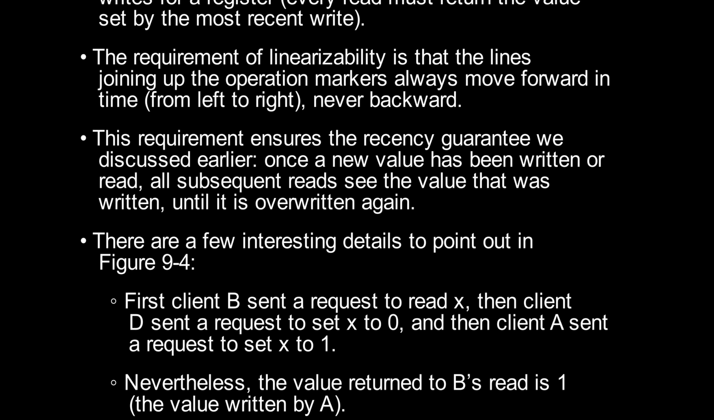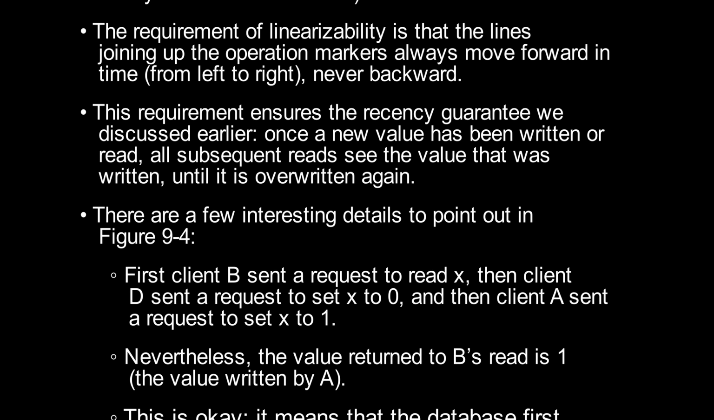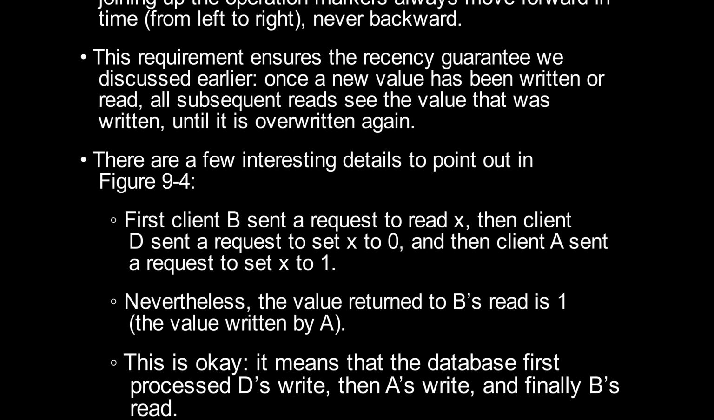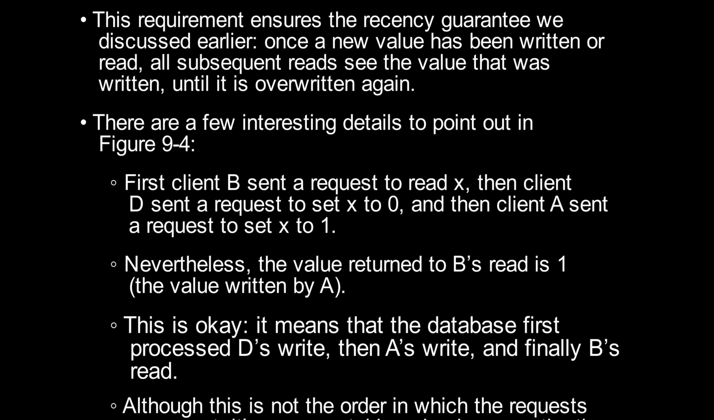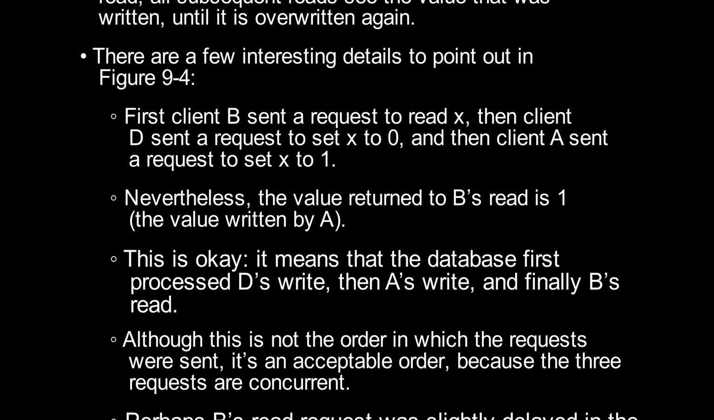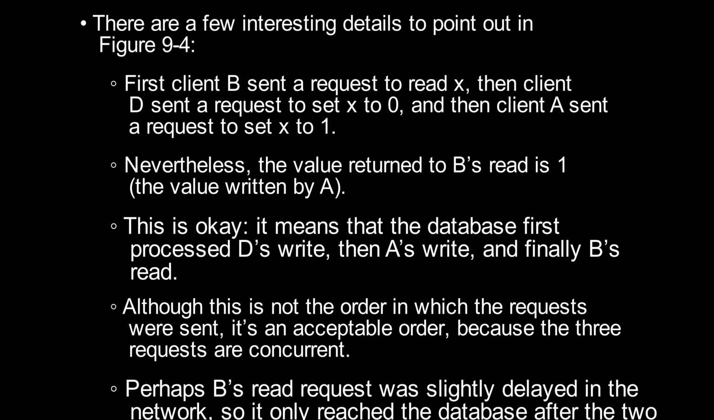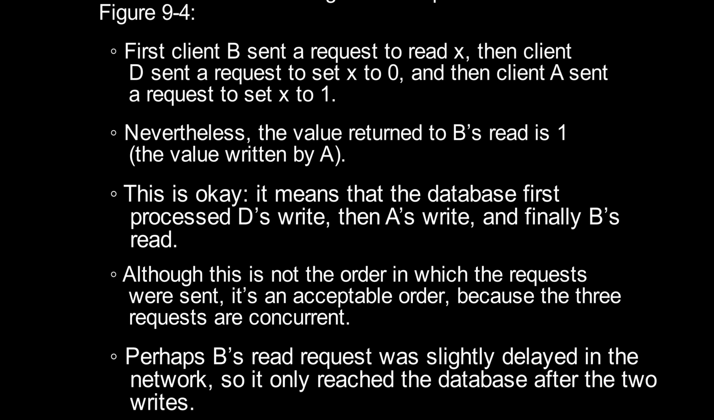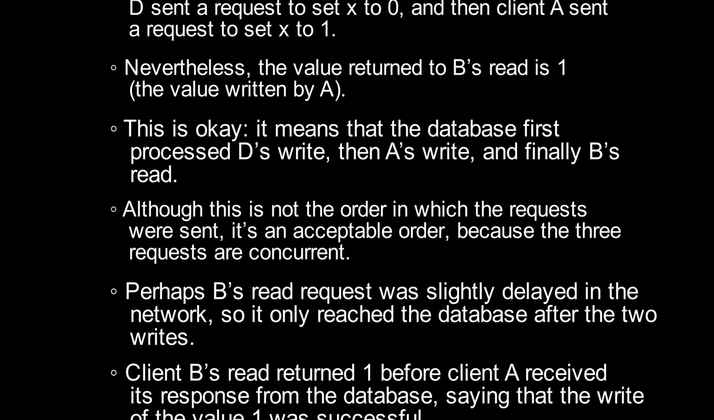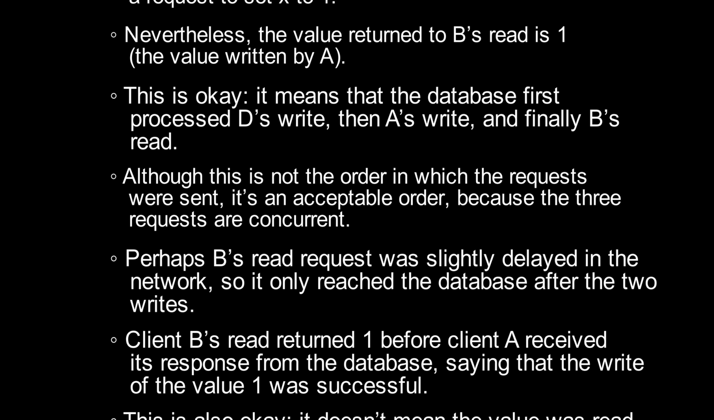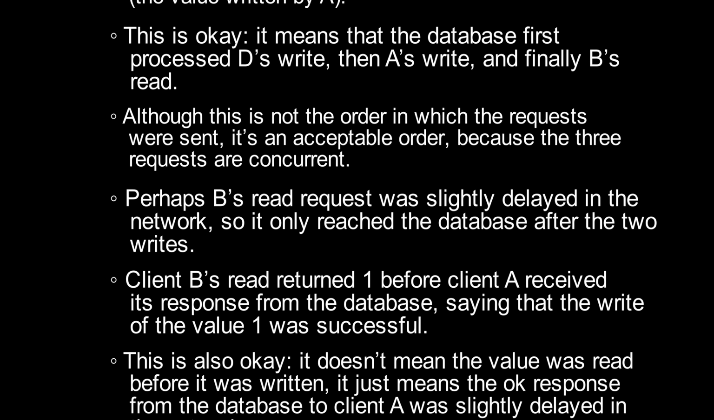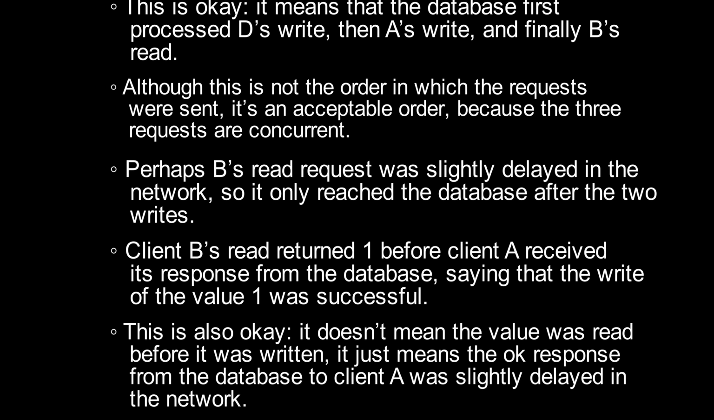First, client B sent a request to read X, then client D sent a request to set X to 0, and then client A sent a request to set X to 1. Nevertheless, the value returned to B's read is 1, the value written by A. This is okay. It means that the database first processed D's write, then A's write, and finally B's read. Although this is not the order in which the requests were sent, it's an acceptable order, because the three requests are concurrent. Perhaps B's read request was slightly delayed in the network, so it only reached the database after the two writes. Client B's read returned 1 before client A received its response from the database, saying that the write of the value 1 was successful.